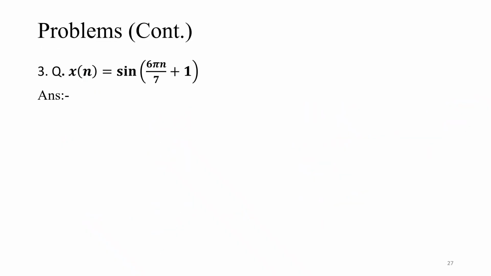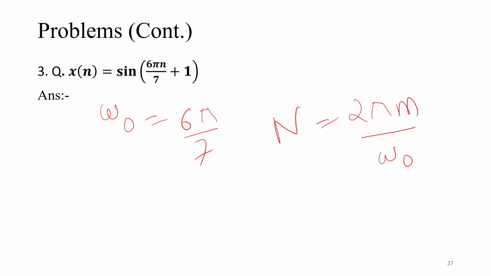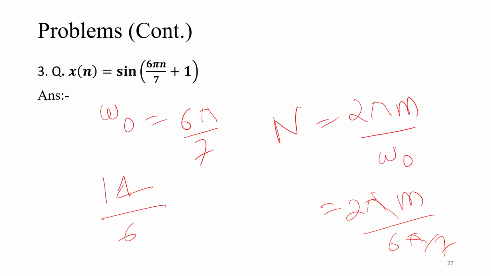So this is the second one, sin 6πn. So here omega 0 is equal to 6π by 7. Next, n is equal to 2πm by omega naught. So here 2πm, we are putting omega naught as 6π by 7. So 2π cancels, here 14 by 6 m, 14 by 6 πm. So what value do I put for m so that it converts to an integer?